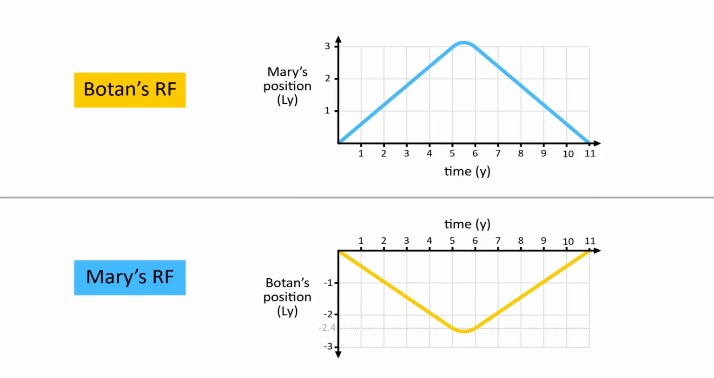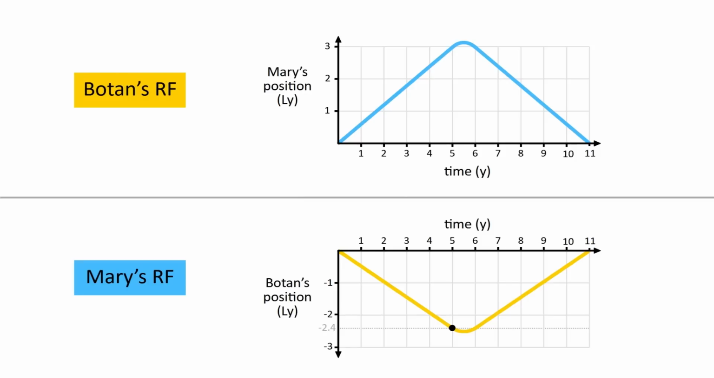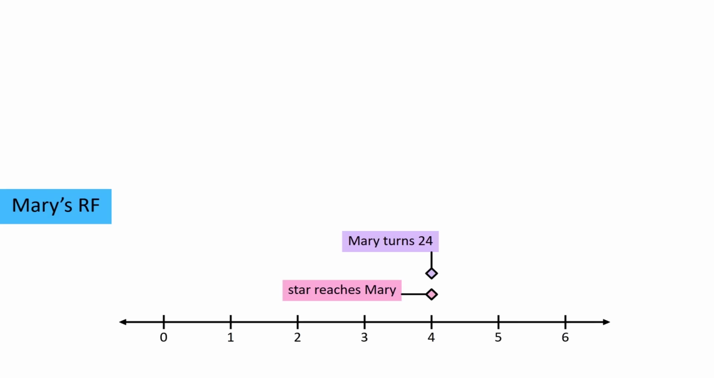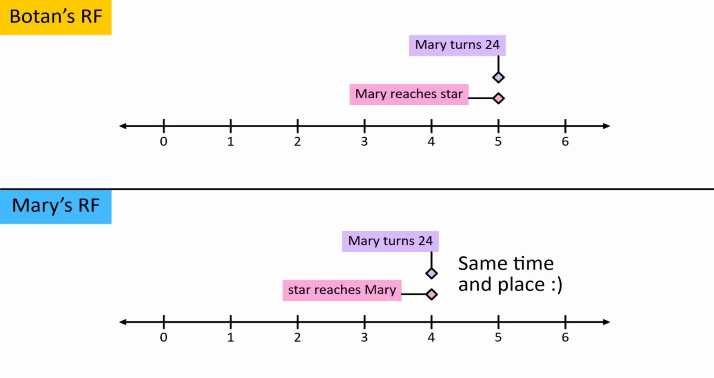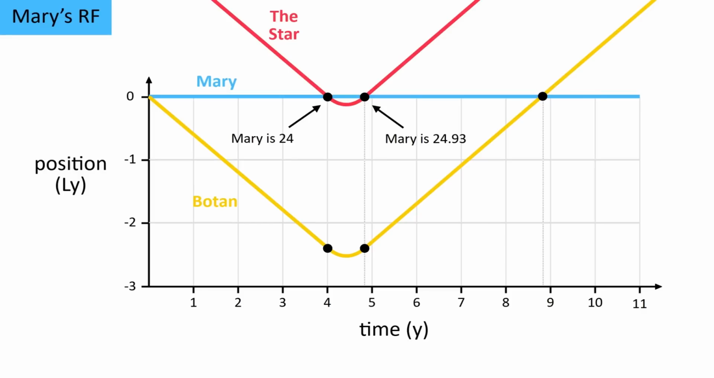Also, since the distance is shorter, it now only takes 4 years to clear the distance, so we'll adjust for that as well. This means Mary will turn 24 when she reaches a star, making those two events simultaneous. Since they also happen in the same place, relativity of simultaneity tells us they must be simultaneous in all reference frames. So it makes sense that this is consistent with what Botan's reference frame predicted. The same reasoning also works the other way. In Botan's reference frame, Mary is 24.93 when she passes a star for the second time, so this must be true in Mary's reference frame as well, which saves us from calculating it again.